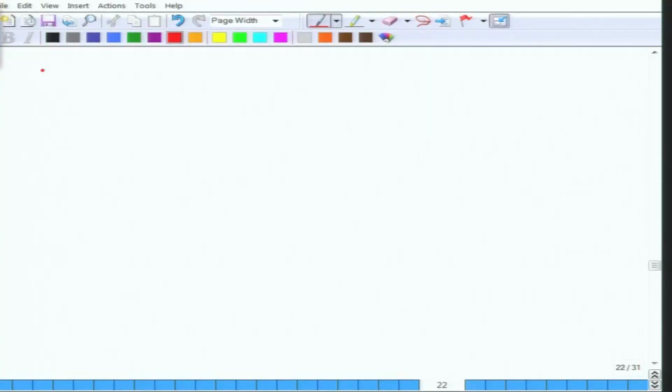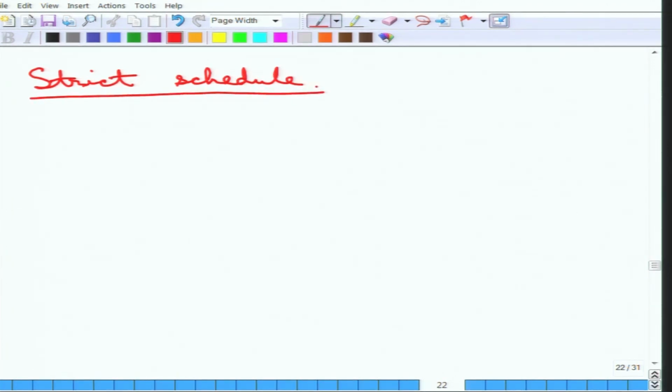So the next definition is that of strict schedules, where it tries to handle this situation with the writes. So let us first look at the definition of this. Essentially it's kind of the same thing.